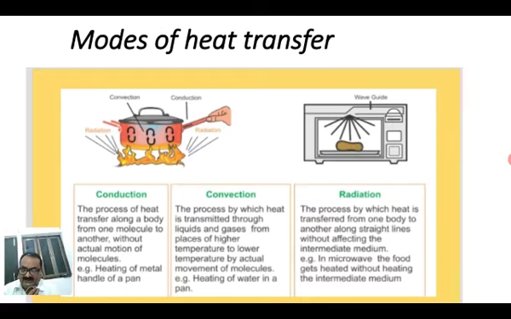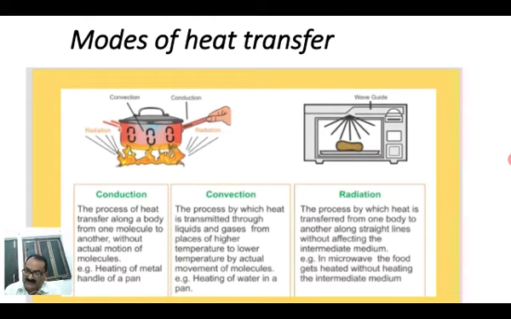In metal, when we heat one part of the metal, slowly all parts of the metal get heated. How does it occur? All metals are made of molecules. When we heat one part of the metal, the molecule receives the heat, and this heat is transferred to another molecule.